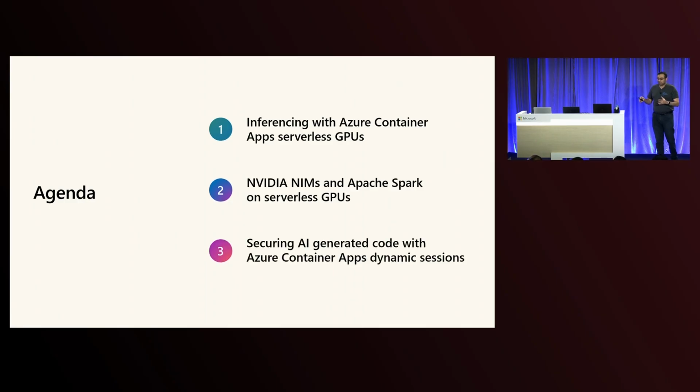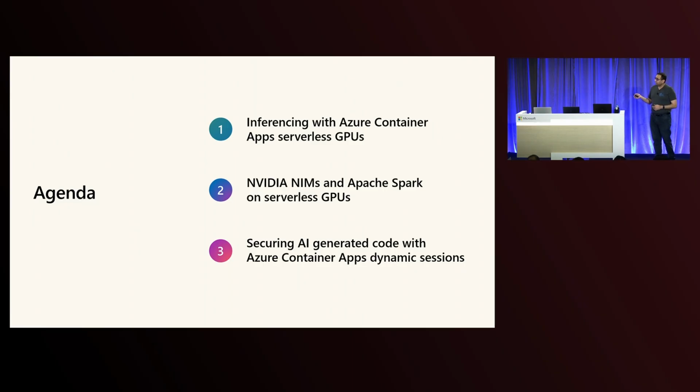So today's agenda, we'll try to highlight three different topics around how you can do inferencing with Azure Container Apps and serverless GPUs. This shows you a highlight of how you can enhance performance and scalability, and how you can use these technologies to build AI applications. Next, we'll delve specifically into NVIDIA NIMs and Apache Spark, and explore how that integration with serverless GPUs can help you optimize some of the data processing workloads and analytics capabilities which you would want to build.